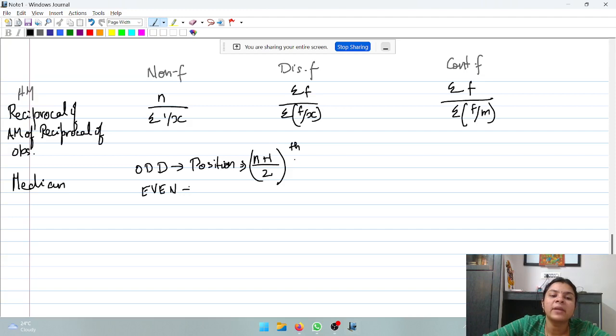Similarly, if the number of observations is even, then there are two median positions: the n by 2-th, and the n by 2 plus 1-th position.